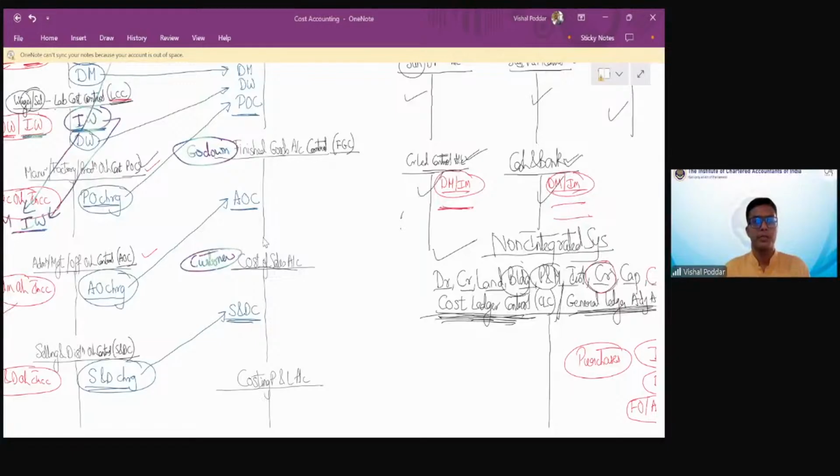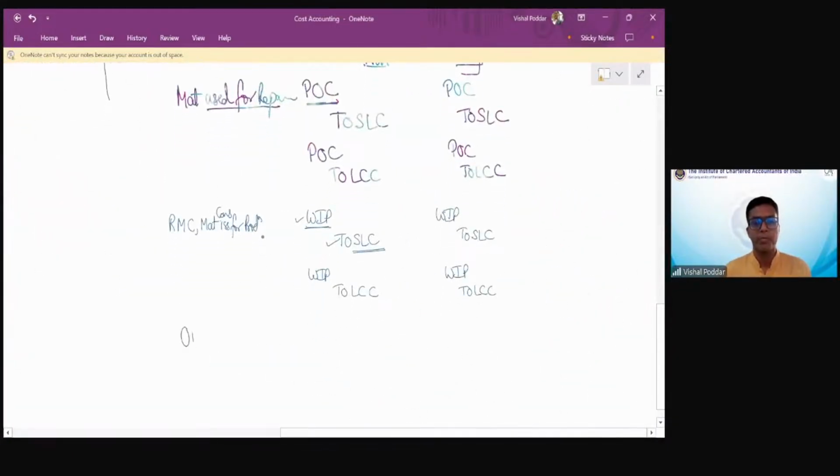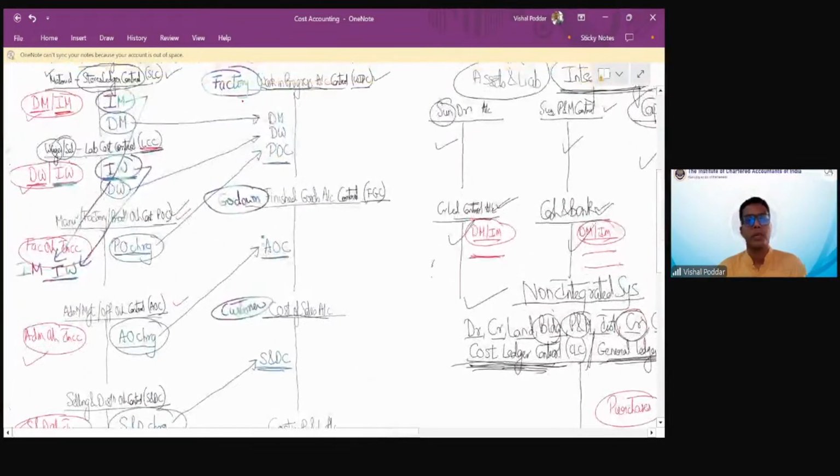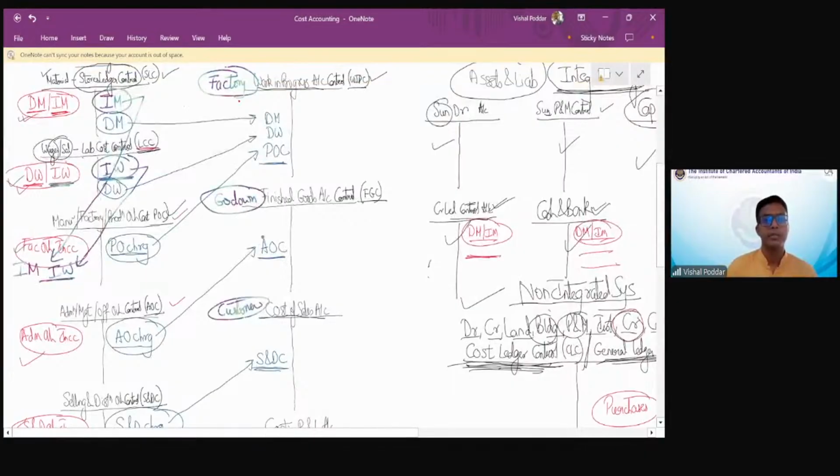So the journal entries for charging overheads would be: overheads charged. It will be WIP to POC. It will be FG to AOC, and it will be COS to S&DC. Again, it is common in both, so I have written it parallelly. Students, I hope you are getting it. So in red, you have the entries for transactions where expenses are incurred.